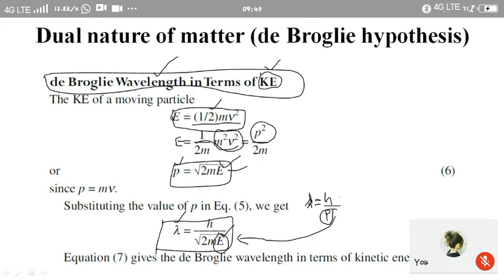So the first important expression is lambda is equal to h by p. The second important expression is lambda is equal to h by square root of 2mE, where m is the mass of the particle and E is the kinetic energy of the particle. So we get a relationship between wavelength and kinetic energy of the particle.